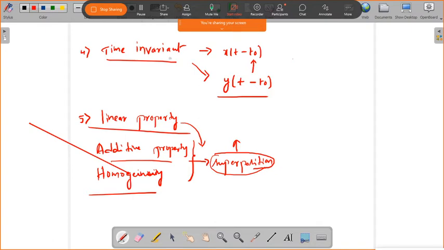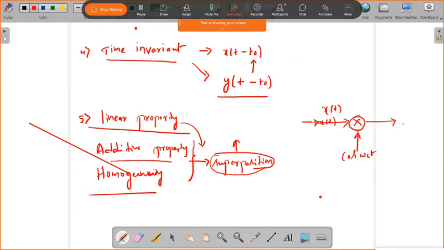Okay, now take an example. Take the input x of t, which is multiplied by cos omega c t.